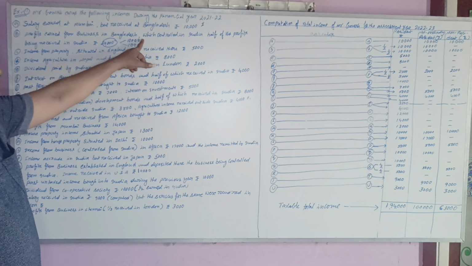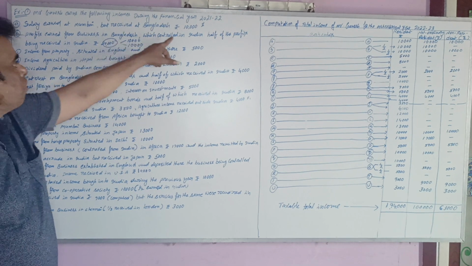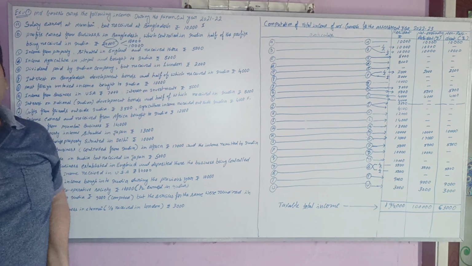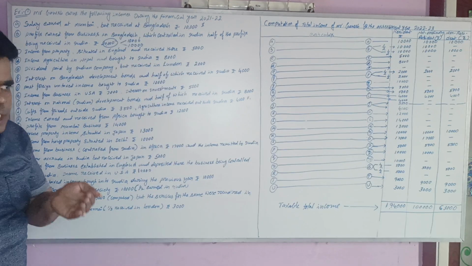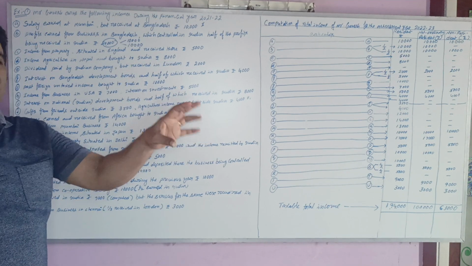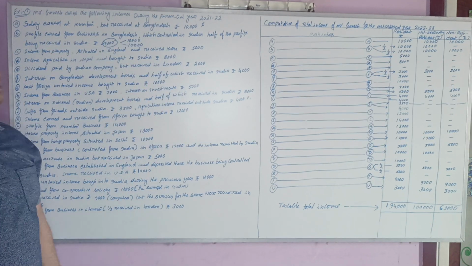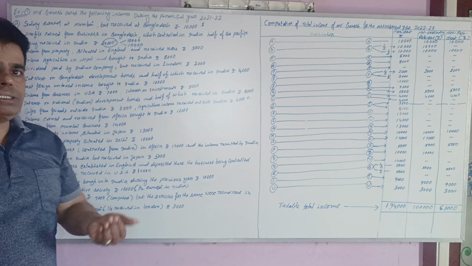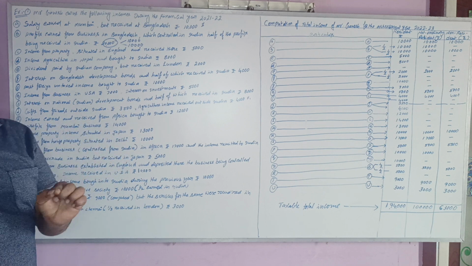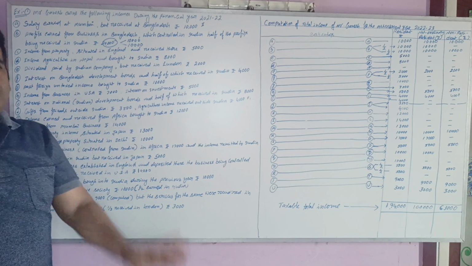So 10,000 is foreign income, but control is from India, so that should be treated as foreign income type 2. Foreign income type 1 is earned and received outside India. But they added a point, controlled from India. Since that line is added, it should be treated as foreign income 2.